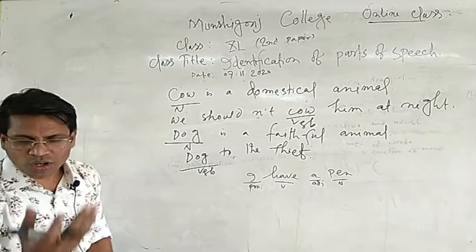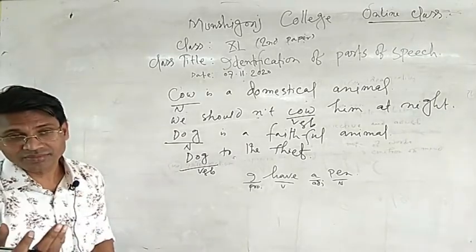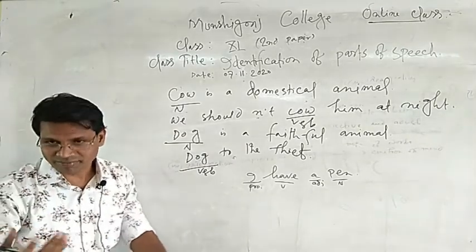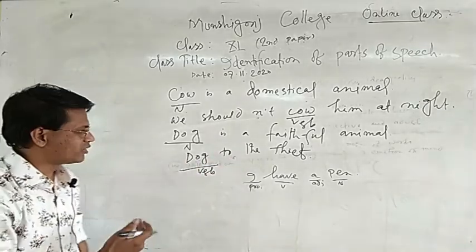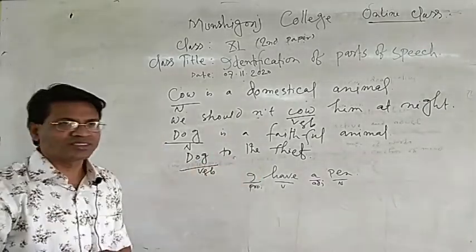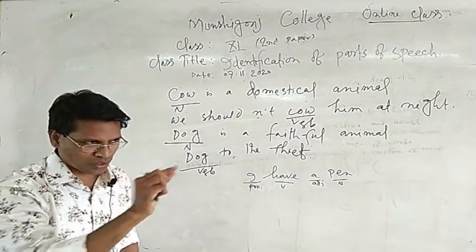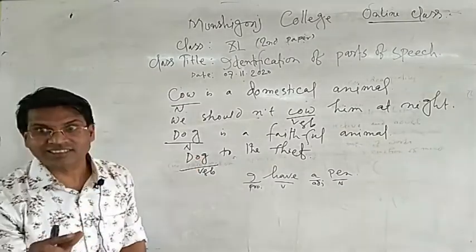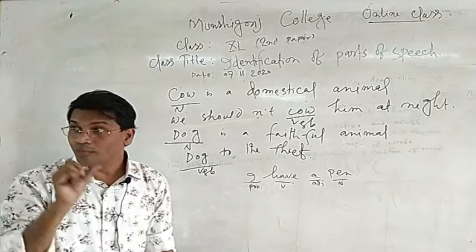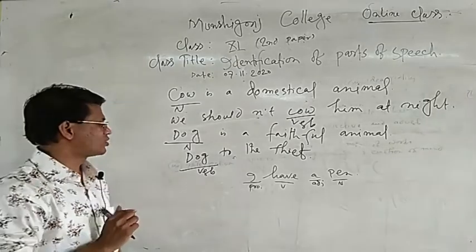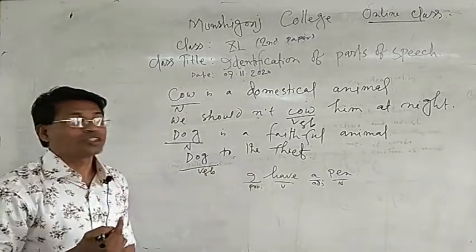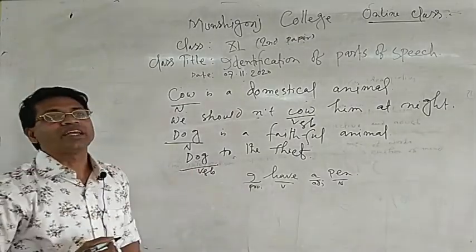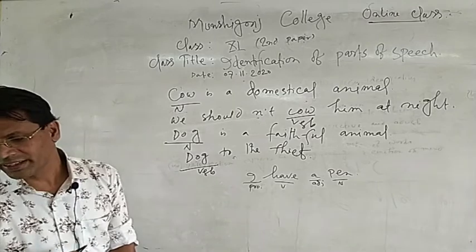To catch the thief, we have to run. So "dog the thief" means follow the thief to catch. So dog here means follow. So it has been used as a verb.